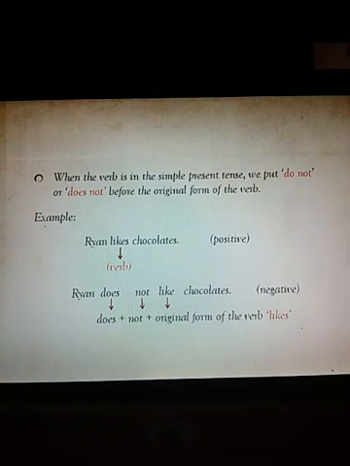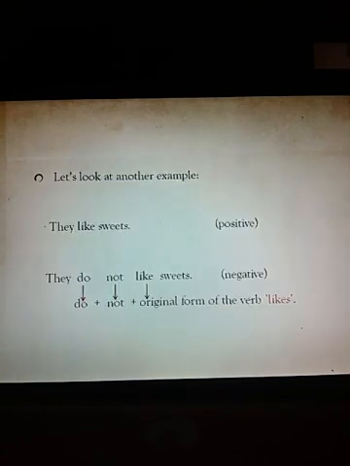Okay? See, Ryan likes chocolates. This is a positive sentence. How would you change it? Ryan does not like chocolates. Does plus not plus original form of the verb. Okay? Does not like. See another example. They like sweets. Here they is plural. With the plural you are writing they do not like sweets. They plus do plus not plus original form of the verb. Original means base form of the verb.